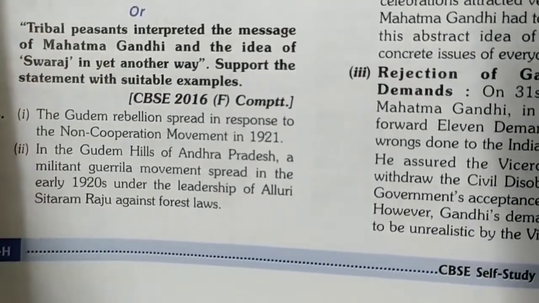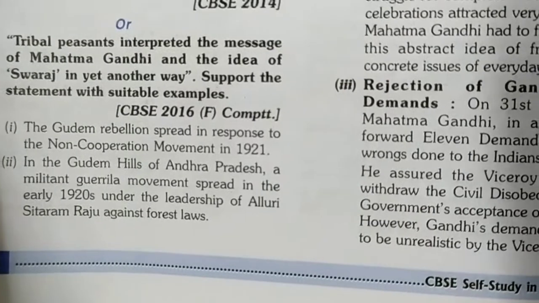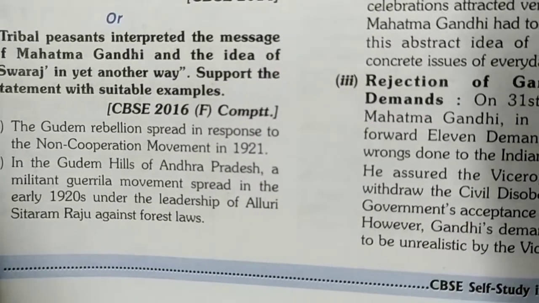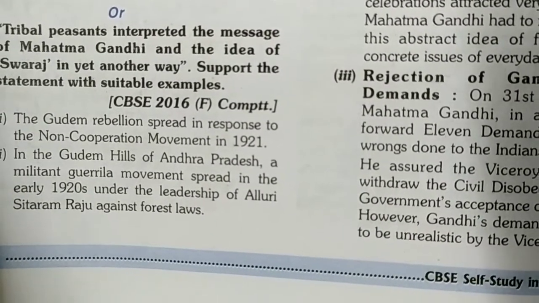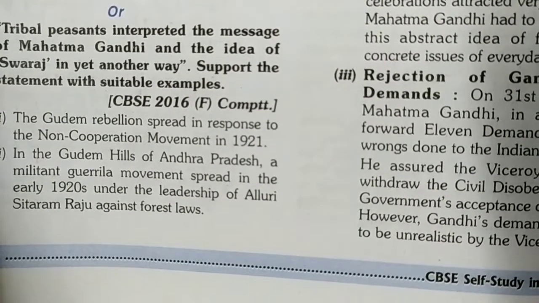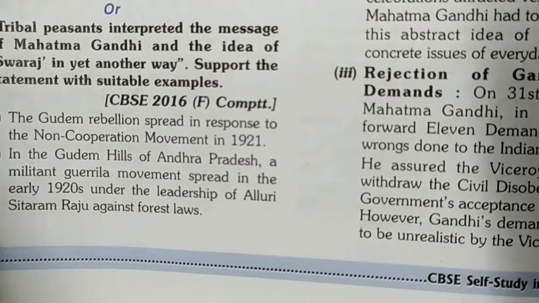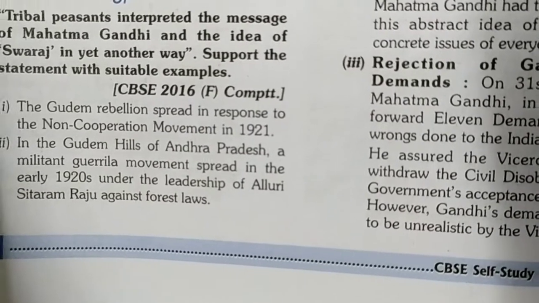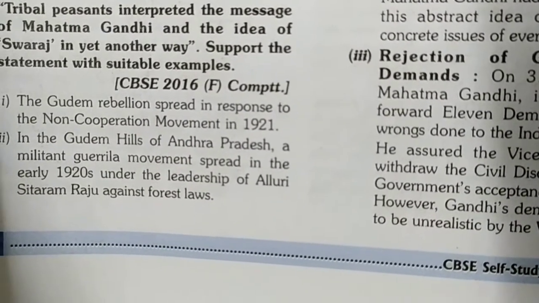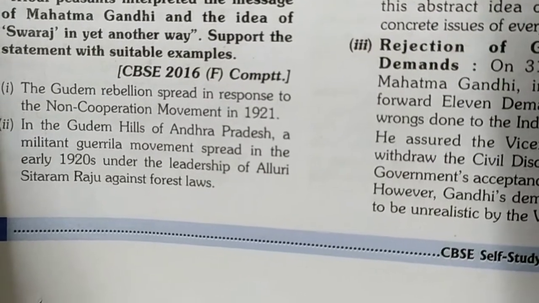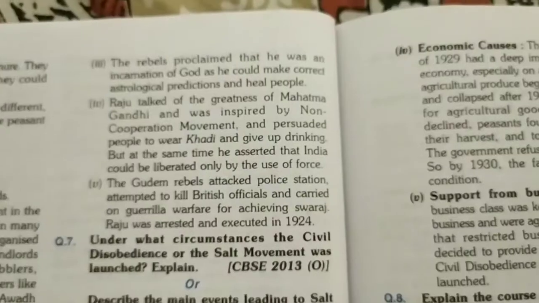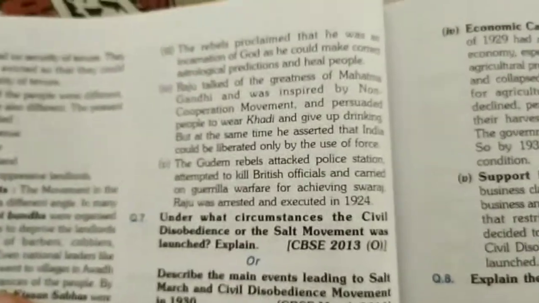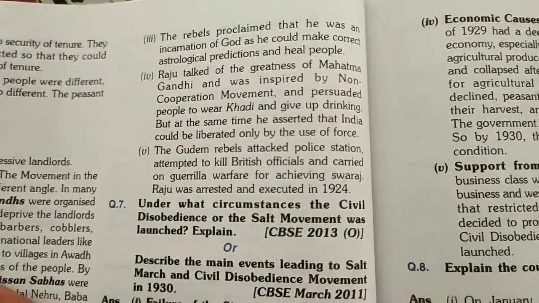So it would go like this: the first point is that the Gudem rebellion spread in response to the non-cooperation movement. Means when the non-cooperation movement was started, the Gudem rebels also responded to that. The second point is that in the Gudem hills of Andhra Pradesh, a militant guerrilla movement spread in the early 1920s under the leadership of Alluri Sitaram Raju against forest laws. Gandhiji always said that we should not use force, and we should always use non-violence.